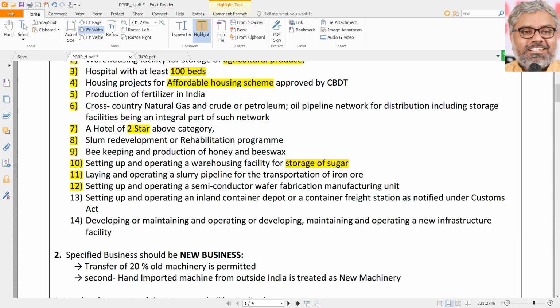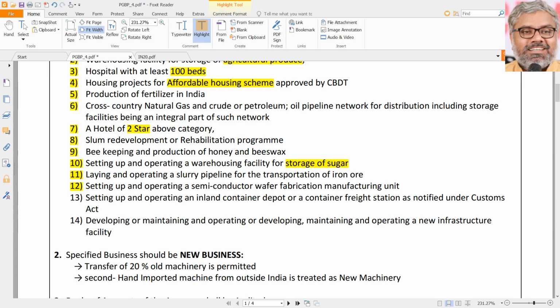Same way, setting up and operating a semiconductor wafer fabrication manufacturing unit. Once again, we don't need to know what that is. We are not electrical engineers nor electronic engineers. We don't need to know what a semiconductor is, how they are fabricated, all these things. What is wafer fabrication? Is it related to the chocolate wafer we eat? No, that is different. This is definitely something related to chips, not the eating chips, the computer chips or mobile chips. So something related to electronics, definitely yes.